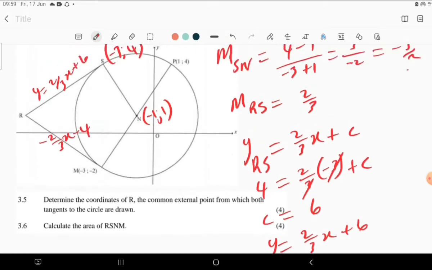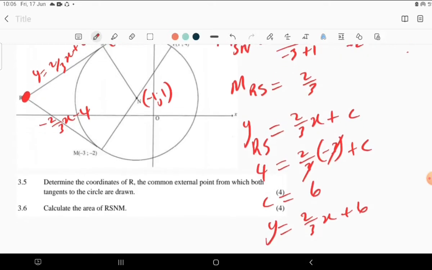So we have these two equations that we can just equate to find the coordinates of R. After having the equations of these two lines, you can always equate them so that you get where these two lines are intersecting each other. When you equate these equations, you'll get the value of x where these two equations are equal to each other. So let's just do it here.